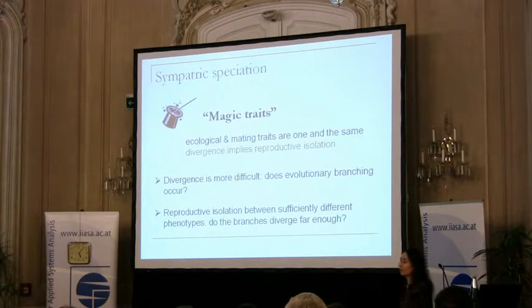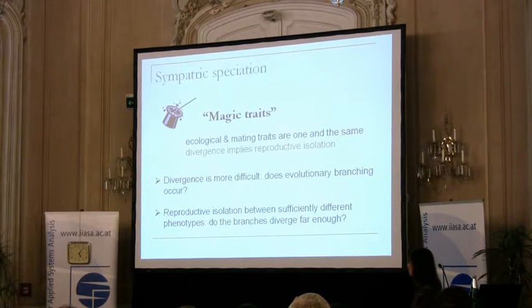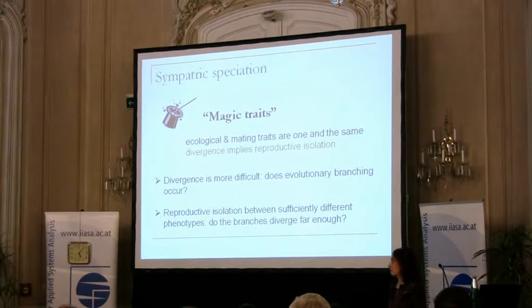I'd like to argue that magic traits are actually not a free ticket to sympatric speciation, and problems arise. It is true that divergence implies reproductive isolation, but divergence becomes more difficult in the first place because of sexual selection, which is counteracting natural selection when mating assortativity also depends on this trait in question.